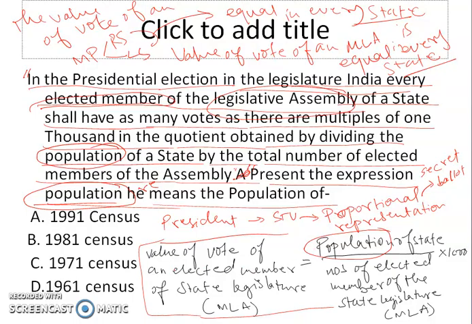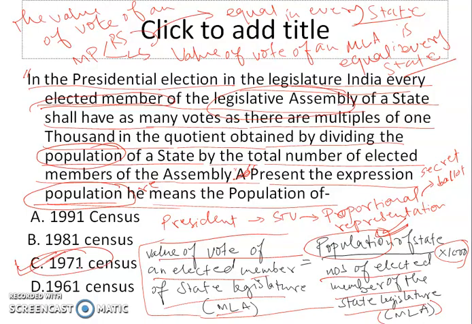So the formula is saying that the value of vote of an elected member of state legislature, that is MLA, shall be equal to population of the state divided by the number of elected members of state legislature, that is MLA, multiplied by 1000. So this is the formula. And the question is asking which year's population the expression population refers to. The answer to this question will be option C, that is 1971, because the population here means the population of the 1971 census. So this is the correct answer.